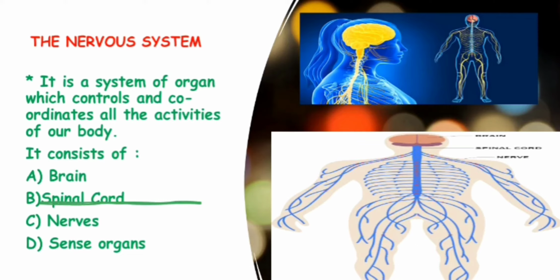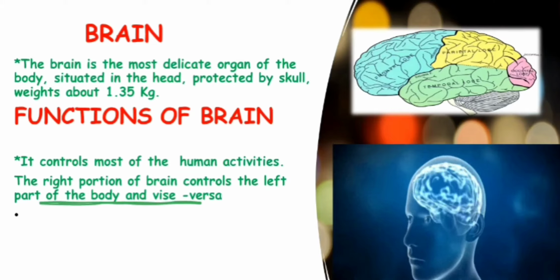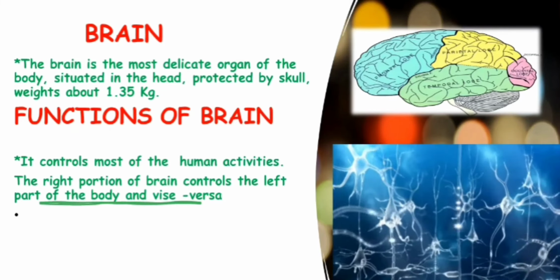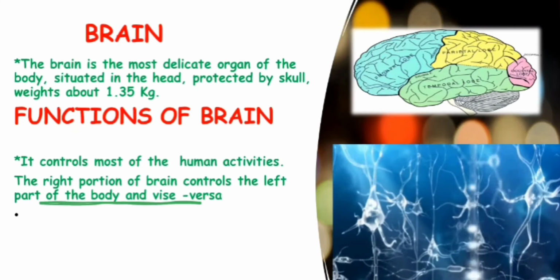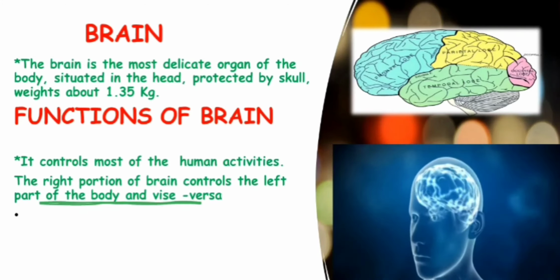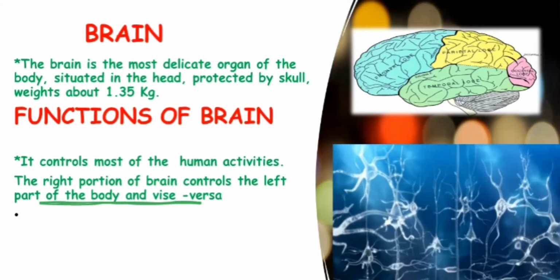So let's study one by one all the parts of this nervous system. So first is the brain. The brain is a delicate organ. You can say it's just like a walnut in shape, and it is protected by the skull, and generally the weight of the brain is 1.35 kg. Basically the brain is also called the master of the body, as it gives command to the whole body, and the whole body works like that.